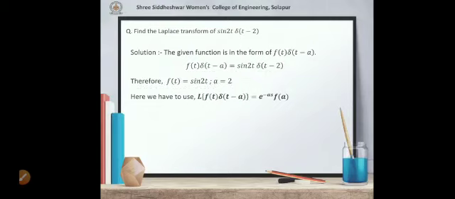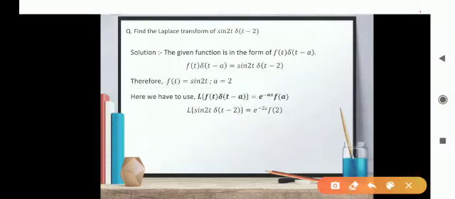Now you have f of t, you have the value of a, so you have to just find f of a, that is, f of a means sine 2a, that is sine 2 into 2. So replace f of t by its particular result and a by its particular value, you will get e raised to minus as, means e raised to minus 2s into f of 2.